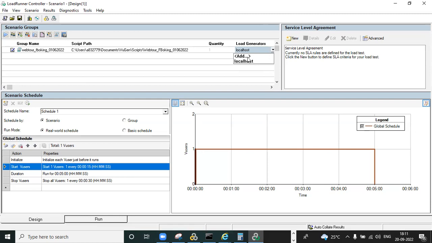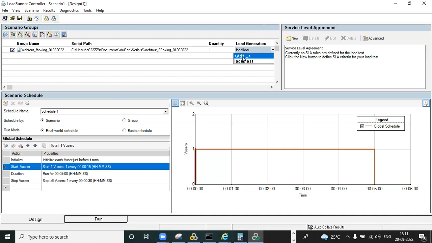If you are testing with 1001 or 1020 users, you need one more LG, because each LG's capacity is defined as 500, assume. That depends on the project, and the particular team will decide. Once you enter the team, they will know which LGs you need to use. So you need to add the LGs.